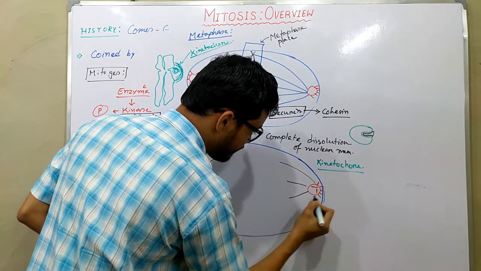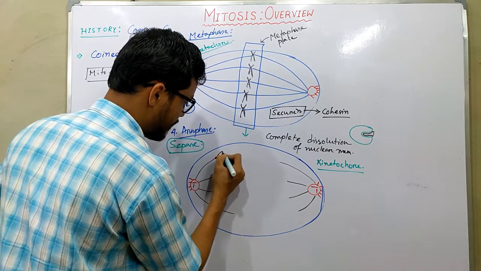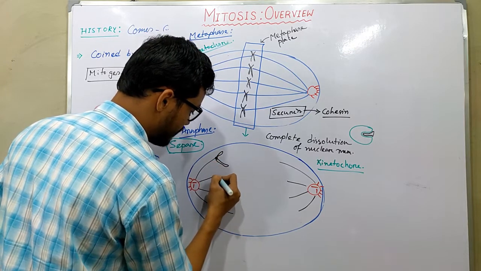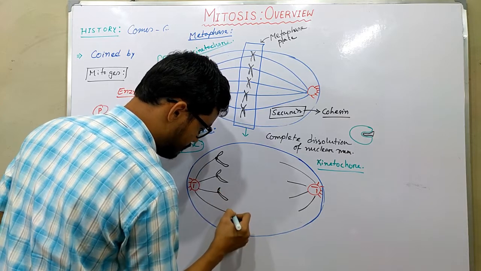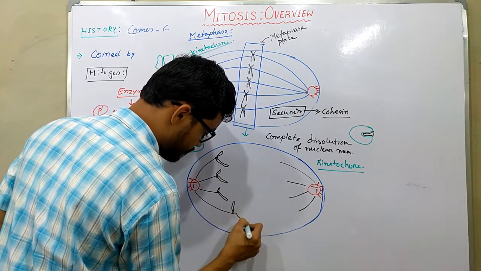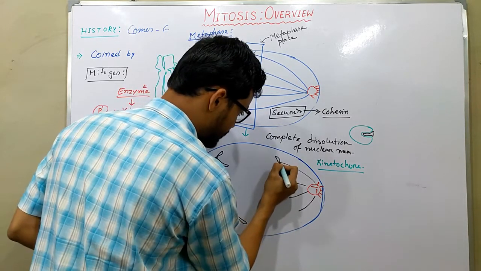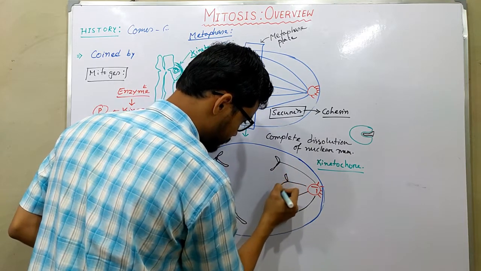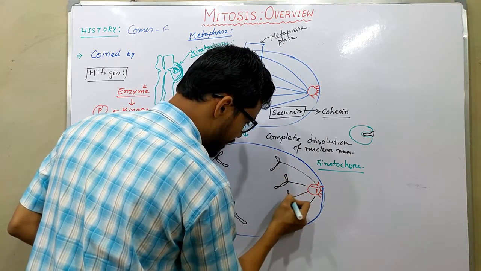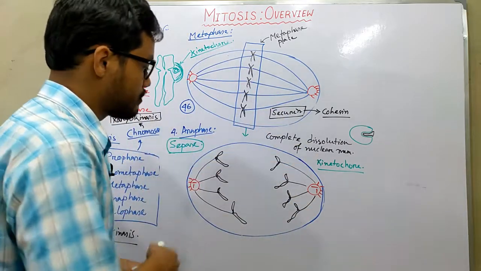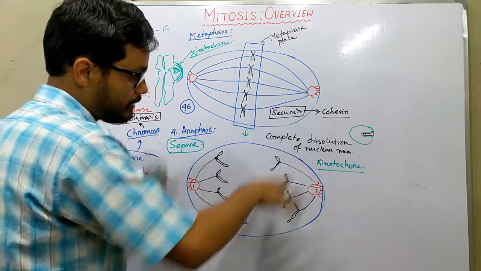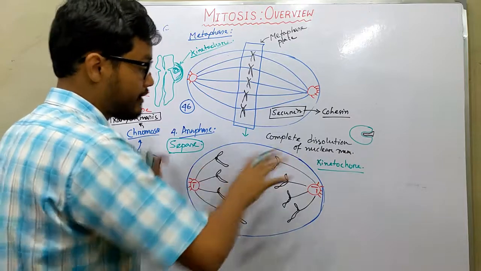Okay, so in this case, a particular pair of chromosomes is now separated, and a single chromosome makes a movement towards a particular pole. So this is the anaphasic movement of the particular chromosome or pair of chromosomes.